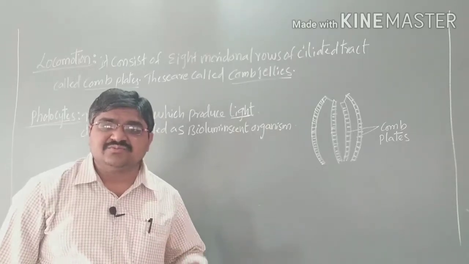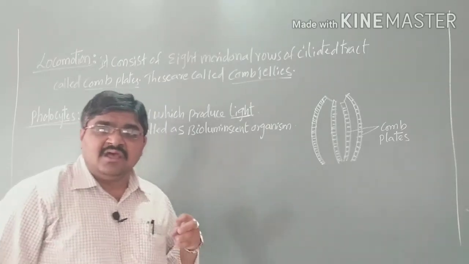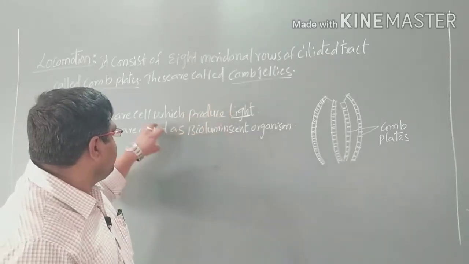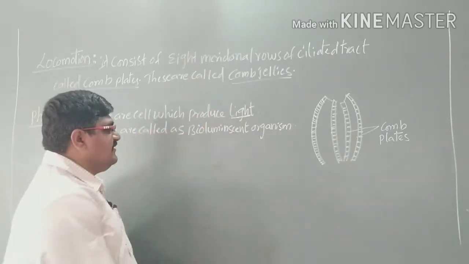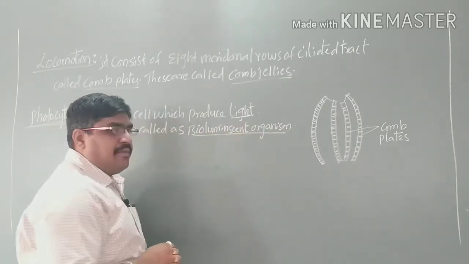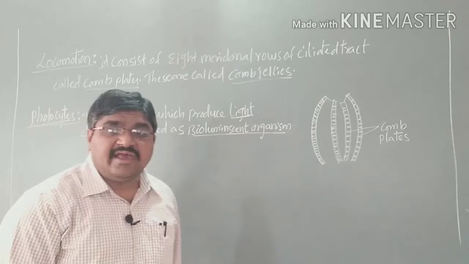The cells which produce light are called photocytes. Due to the production of light, ctenophores are called bioluminescent organisms.